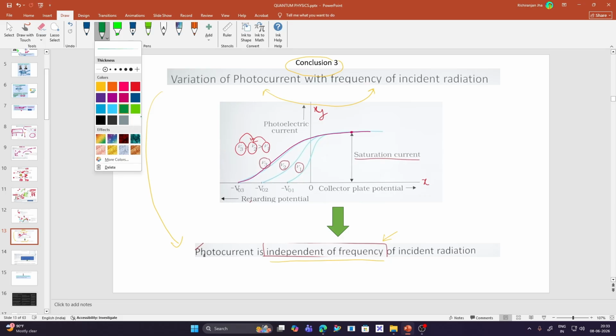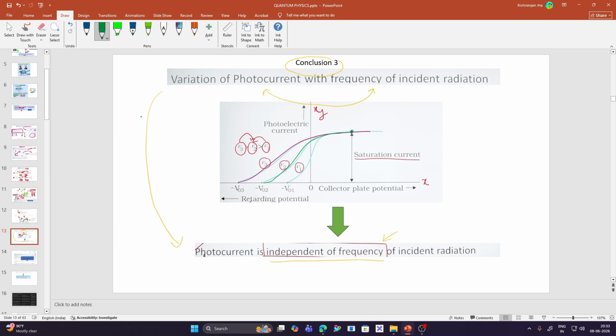Similarly, we have the second frequency, that is nu2. It does not affect the saturation current of the photoelectric effect. Similarly, we have the third frequency, that is nu1. In this also the saturation current remains the same. So there is no spike in the saturation current. The saturation current is the same in all these three frequencies. So from this we can conclude that photoelectric current does not depend upon the frequency of the incident radiation.